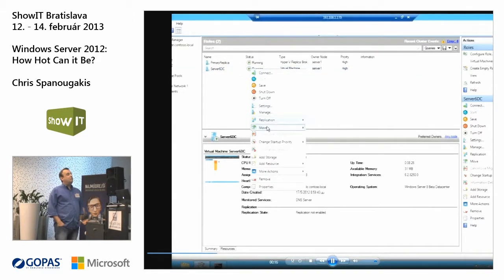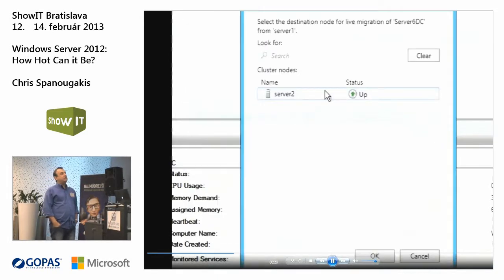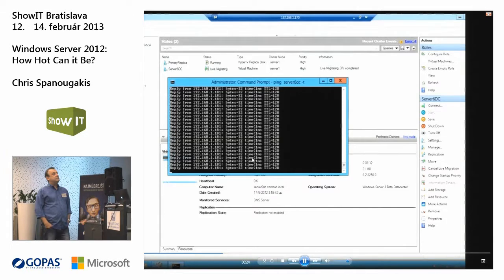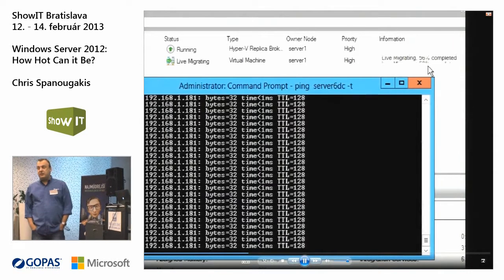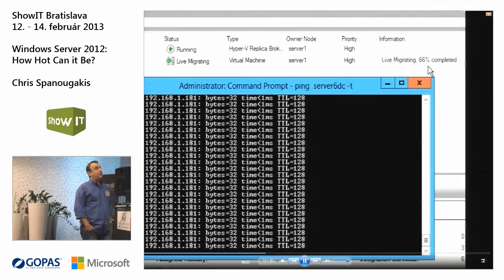And I will do a live migration to another node, okay. This is a normal live migration. It's faster in Windows Server 2012, much faster than before.